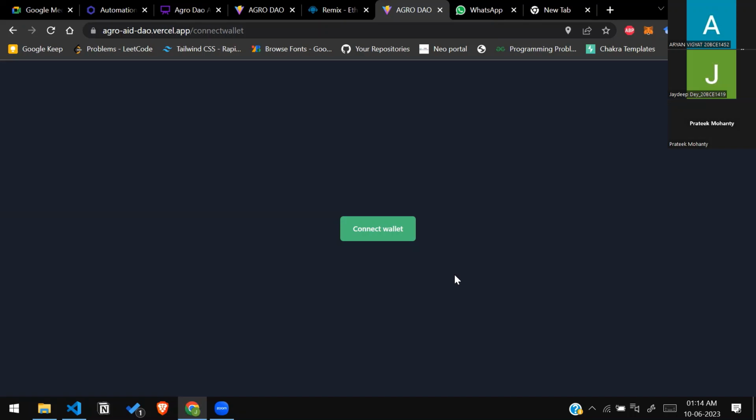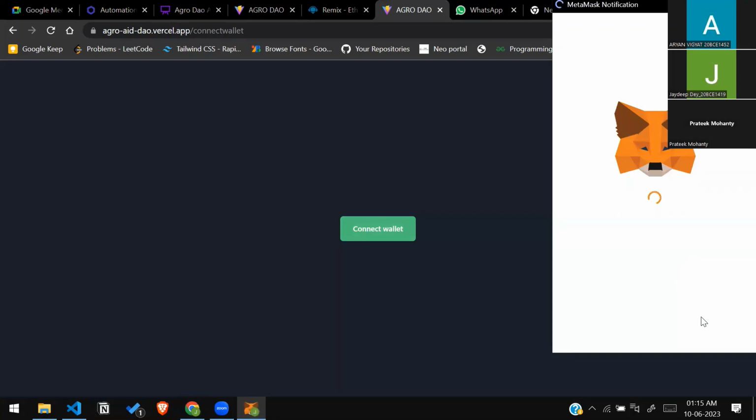So we boiled down to the fact that we wanted to create some kind of a DAO, a decentralized community for farmers. Farmers in developing countries, especially countries like India, face a real issue where it's a hassle to apply for loans or ask anyone for help, and the loan sanctioning process takes a lot of time. There's heavy documentation involved. Combining all this, it becomes a very difficult process for a farmer to obtain a loan or any kind of help for that matter. So we wanted to help farmers. That's why we came up with this concept of AgroDAO, basically a community for farmers.